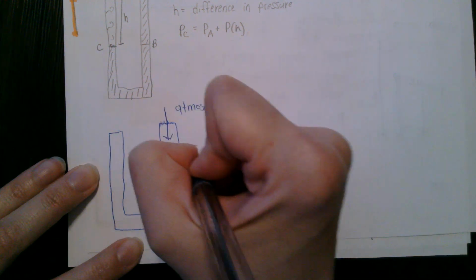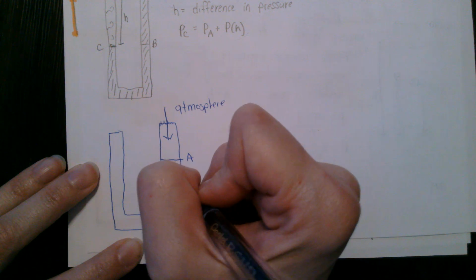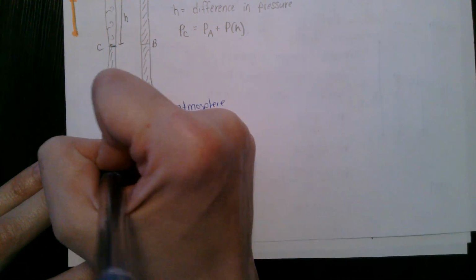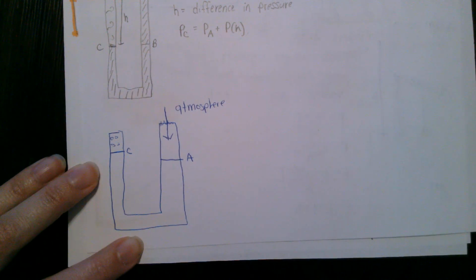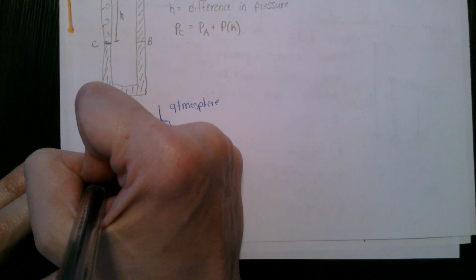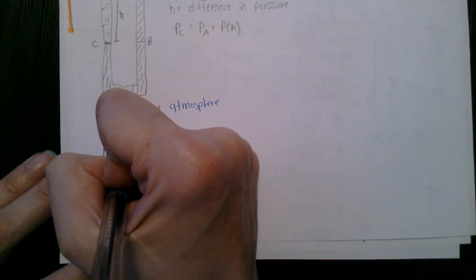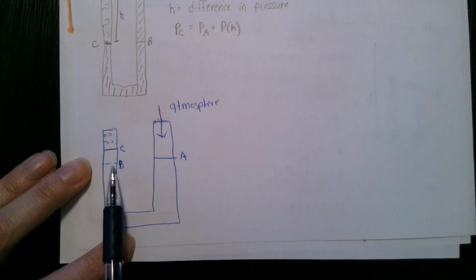We still have our point A. Now let's say we have our gas inside, and our point C is right here. Okay, what could we say about this one? If we draw a point over, we could call this one B.